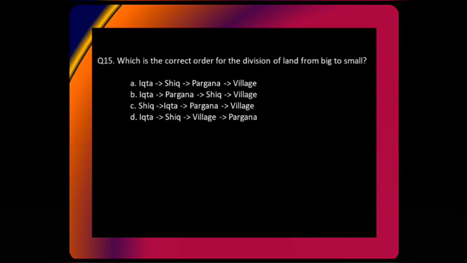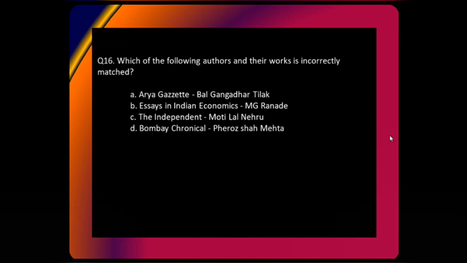Okay, so you guys are saying B, but the answer is actually A. All right, Ikta was big, then there was Shiq. Shiqs were districts, right? Then Parganas were blocks, and a Pargana was a group of villages. So villages were the smallest unit. All right, please revise constantly. And let's come to the next question.